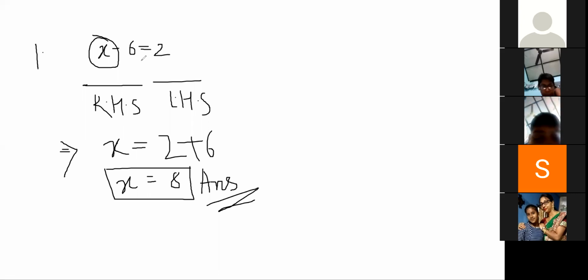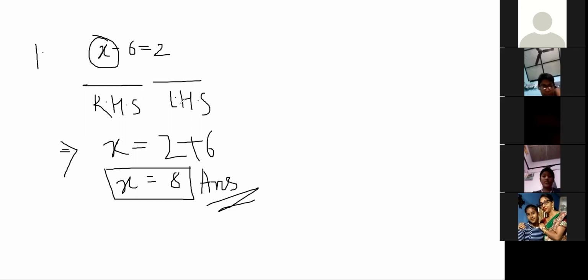So now the question has asked us to find the value of x. So we will find the value of x. In this equation there are two parts. What are they? Right hand side and left hand side. Aryan, how many parts are there? Right hand side and left hand side. Okay.